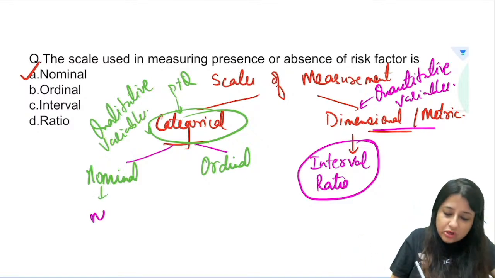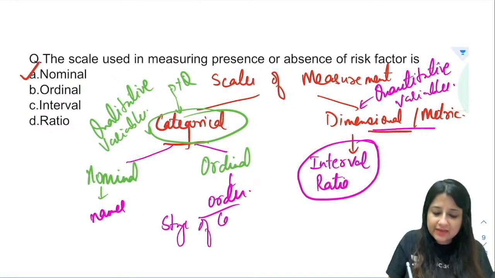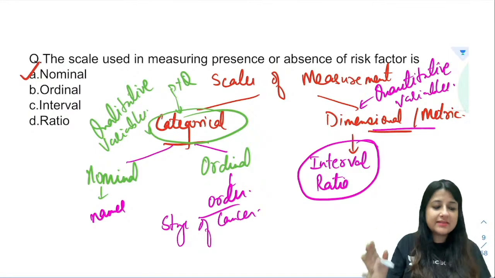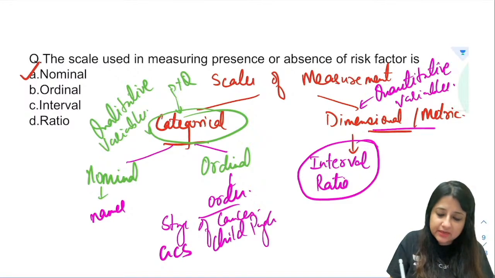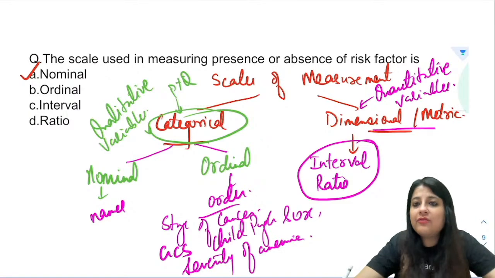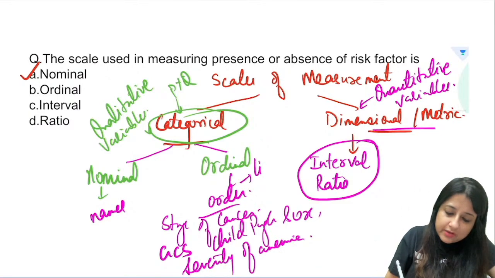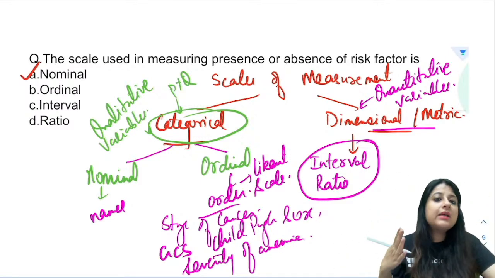Nominal is simply based on names, and ordinal is where you can express in an order. Ordinal has a lot of questions: stage of cancer. Is it stage 1, stage 2, stage 3? So that's an order. Then Glasgow coma scale, then Child-Pugh score. Or if I ask you severity of anemia, is it mild, moderate or severe anemia? All that is an order. Grading of hypertension, all that is an order. Likert scale: are you satisfied, dissatisfied, extremely satisfied, that is all an order.